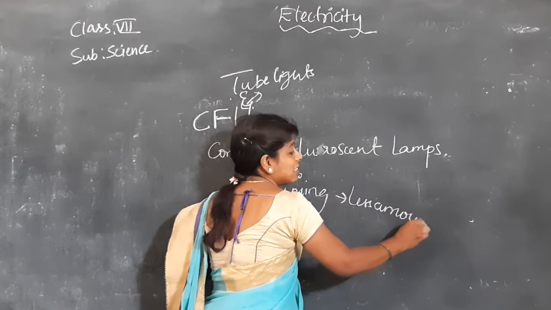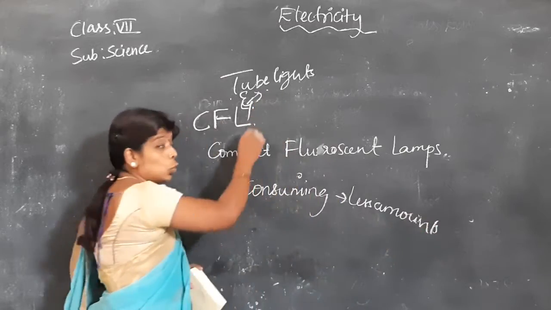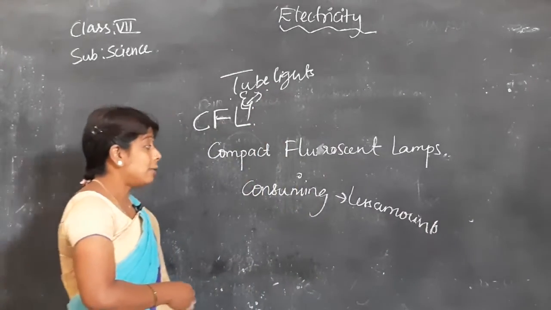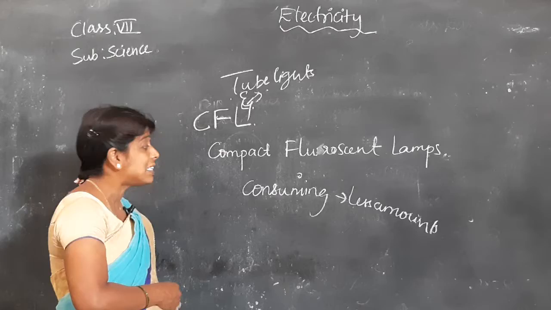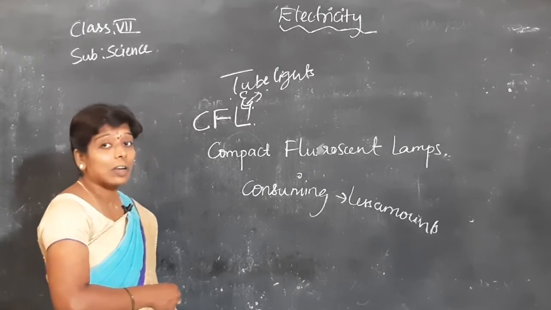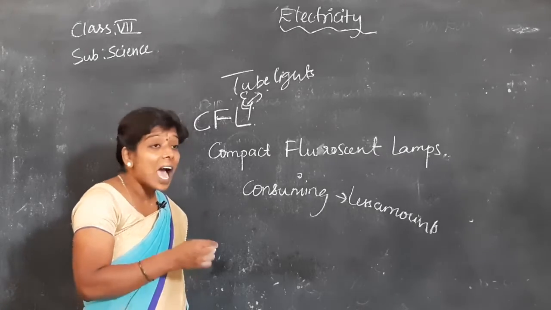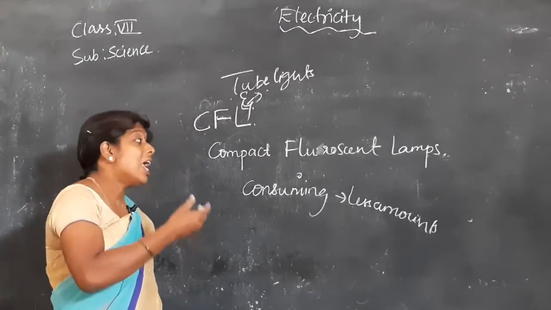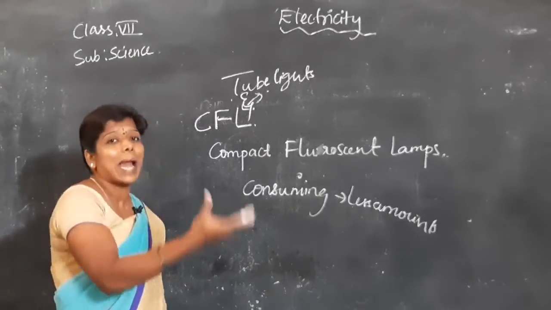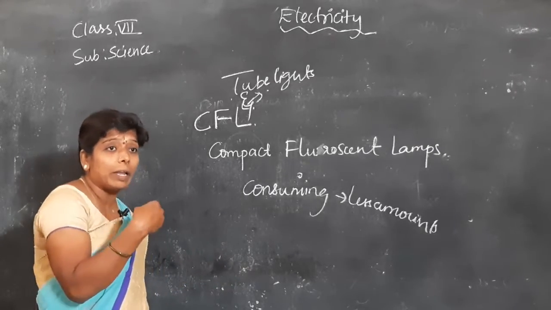These tube lights or CFL lamps, or else you can take LED lamps. They use less current and give more brightness. Less current, more brightness.